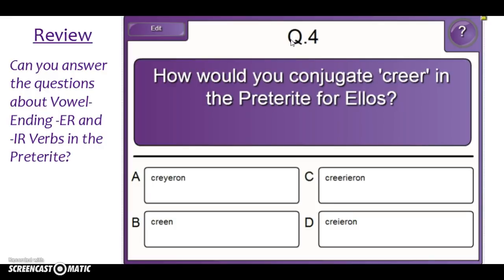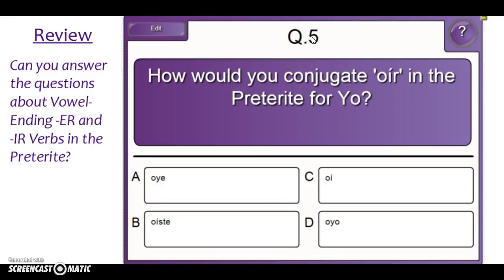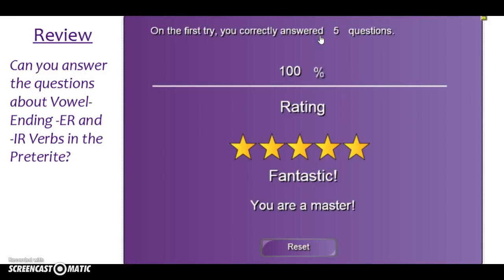So if I was going to conjugate creer for ellos, I wanted to say they believed, what's my conjugation going to be? Creyeron with a Y. Remember, that's an orthographic change to maintain the pronunciation of the word. Last question. How would you conjugate oír in the preterite for yo? Oí. Great job.